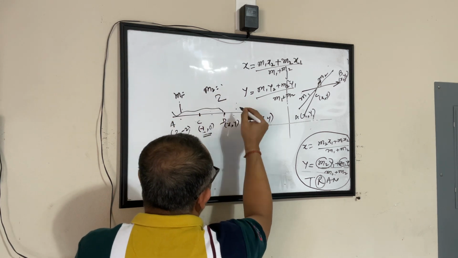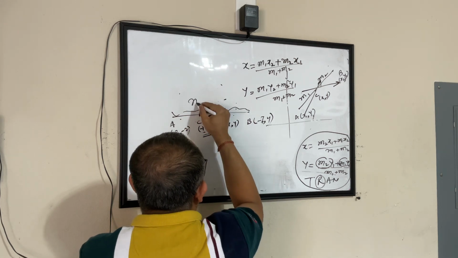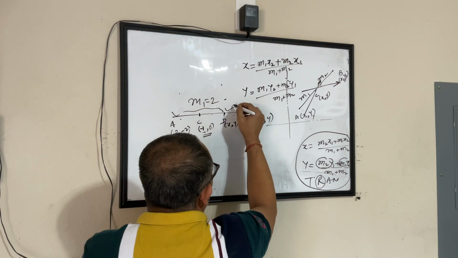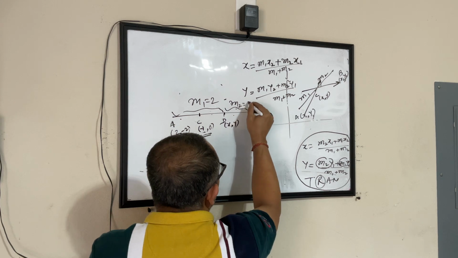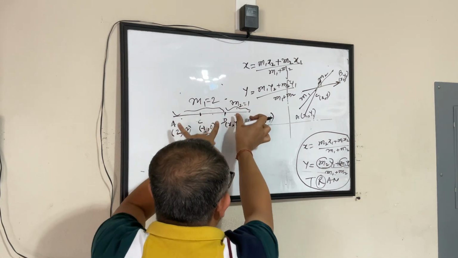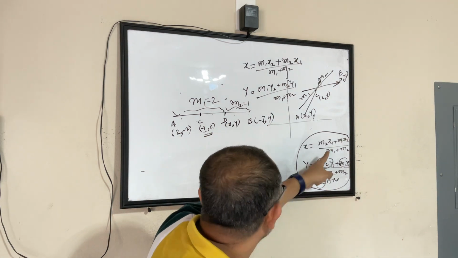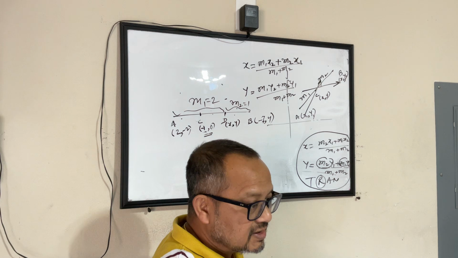Here to here is 2 parts and this is 1 part. So if I call this part M1, this is 2, and if I call this part M2, this is 1. Now the story has flipped. This line has become bigger, this portion has become smaller, correct? But we'll apply the same formula to get the coordinates for this X and Y as well.